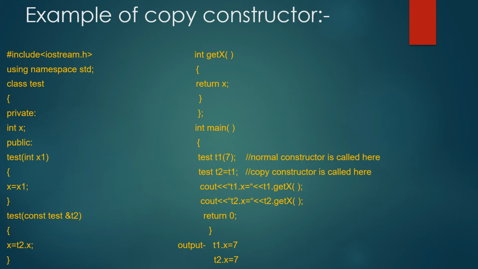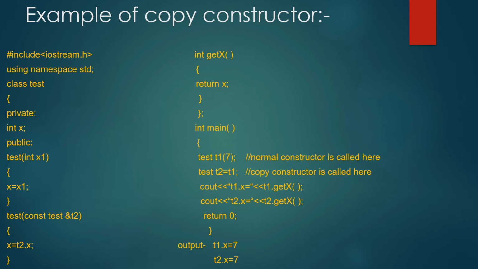Here we have a class test with a private data member of type int, which is x. Then we have a parameterized constructor which assigns 7 to the variable x. Then we have a copy constructor which initializes t2 with the value of t1. The address of t2 is sent, which holds the value of t1, and assigned to x. Then there exists a get function which returns the value of x.